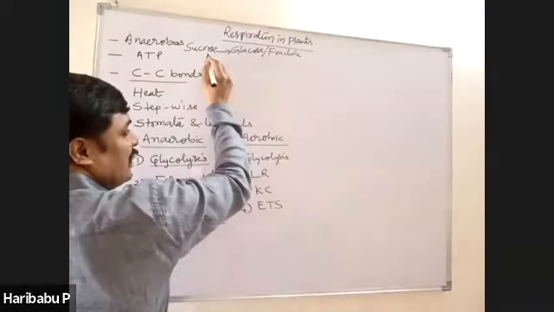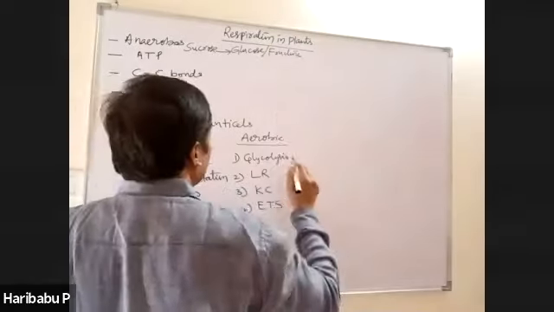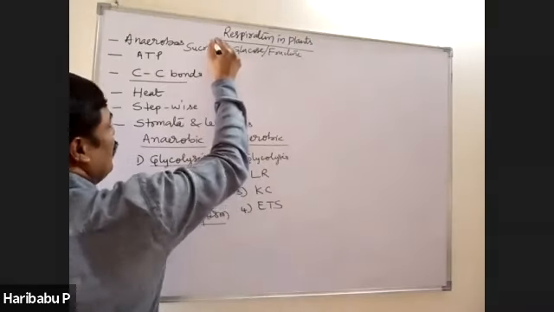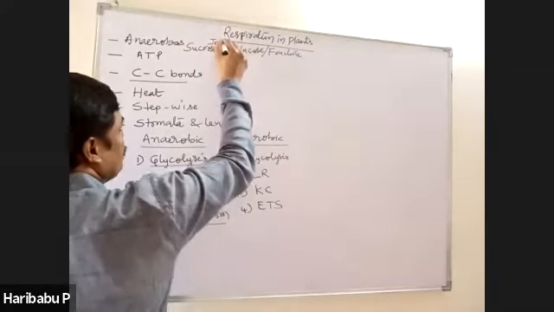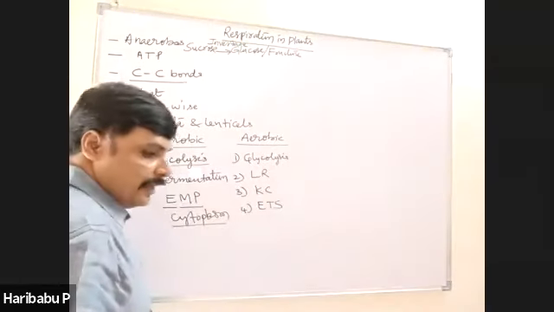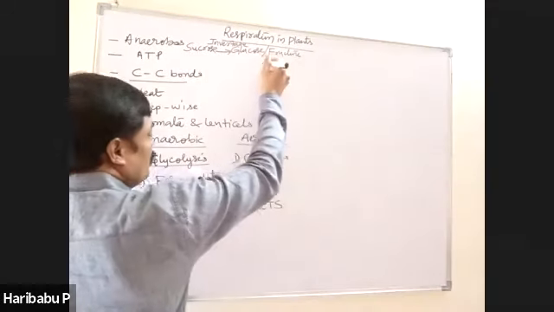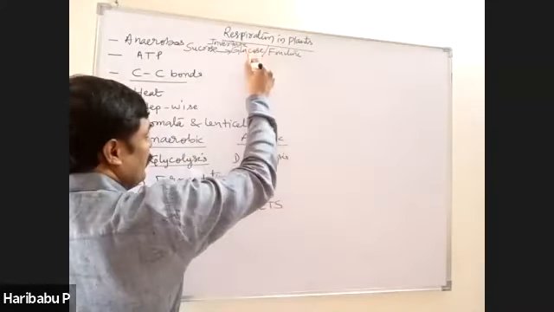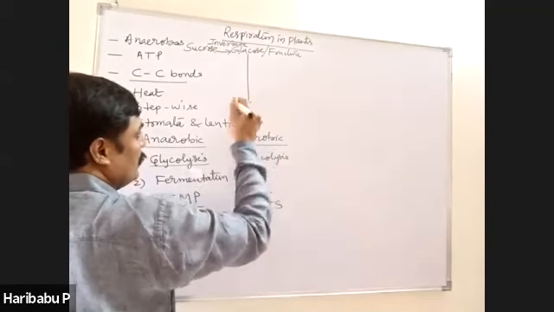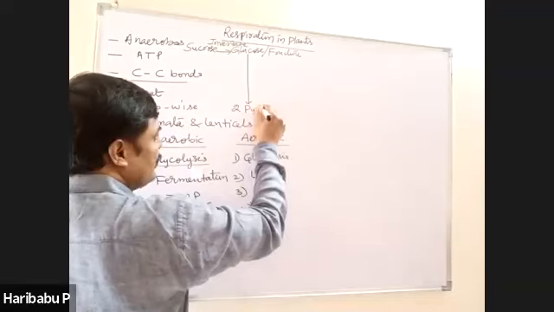Sucrose is a disaccharide. This disaccharide splits into glucose and fructose by an enzyme called invertase. What is the name of that enzyme? Invertase. Now, this glucose or fructose ultimately splits into two molecules of pyruvic acid.